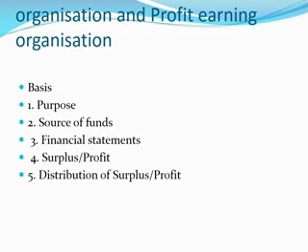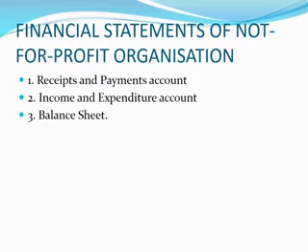But in a not-for-profit organization, the surplus, so-called profit, but we should not use the word profit, the surplus will never be distributed to any individual. The surplus money will be fully utilized again for the benefit of the members or the benefit of the society, regarding the purpose. Okay, so these are all the differences between a profit-earning organization and a not-for-profit organization.